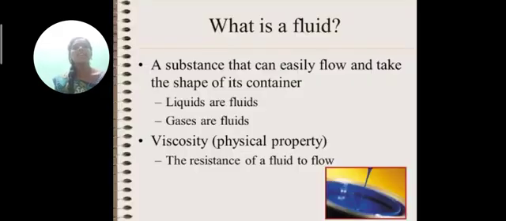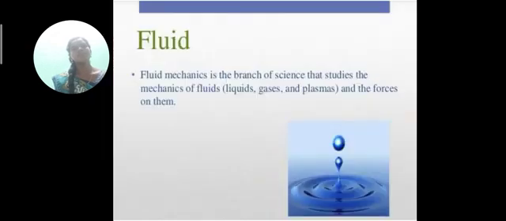What is a fluid? A substance that can easily flow and take the shape of its container. Liquids are fluids. Gases are fluids. Viscosity is the physical property, the resistance of a fluid to flow. Fluid mechanics is the branch of science that studies the mechanics of fluids. The fluids include liquids, gases, and plasmas, and the forces on them.